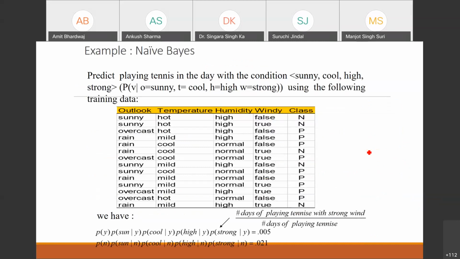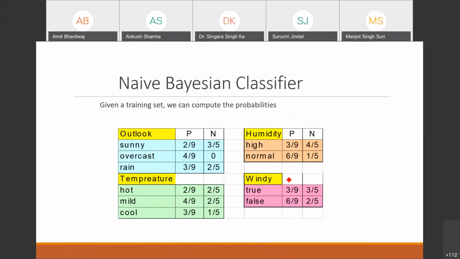From this data set, we have the outlook feature, and in the outlook we have 3 possible values: sunny, overcast, and rainy.